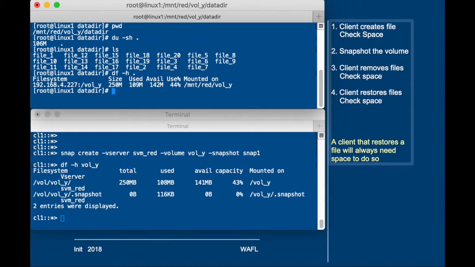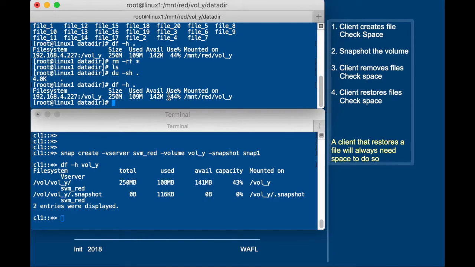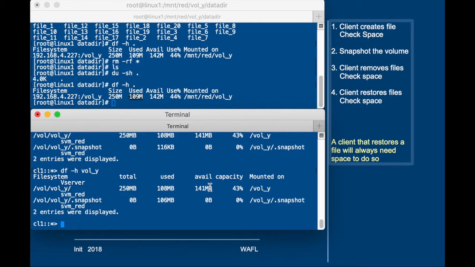Then the client removes all the files from the volume. So we do a listing and the volume is empty. Now when we look at the blocks that we have in use in the active file system, that's just the one block that is used for the directory itself. But then when we run df, it will tell us that we have 100-something megabytes in use in the file system, which is not the active file system, but it's the snapshot that takes the space in the file system. So then when we look at the cluster shell, we see that all these blocks are in the snapshot.